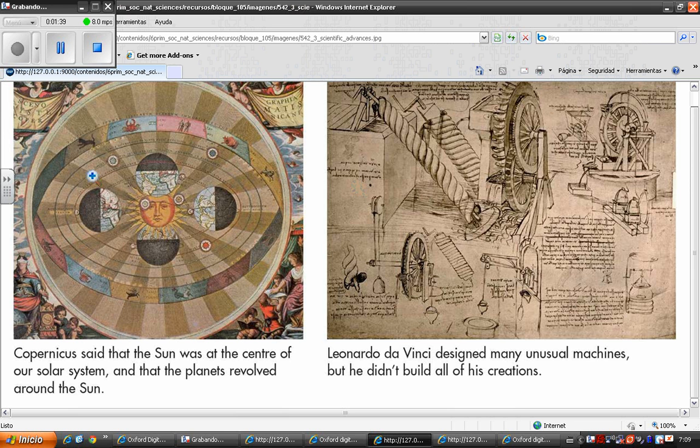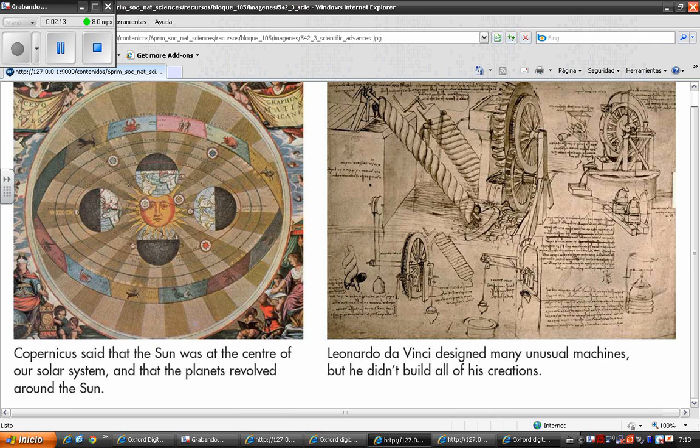On the left, you can see in this picture Copernicus's theory that said that the sun was at the center of our solar system and that the planets revolved around the sun. On the right-hand side, you can see drawings by Leonardo da Vinci, who was a famous artist, but also a famous scientist and inventor. Leonardo da Vinci designed many unusual machines, but he didn't build all of his creations.